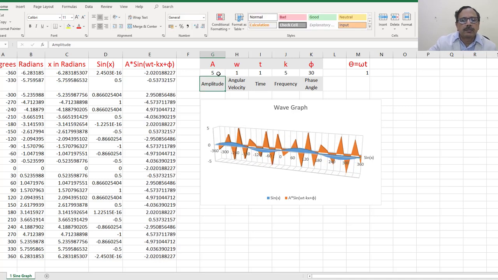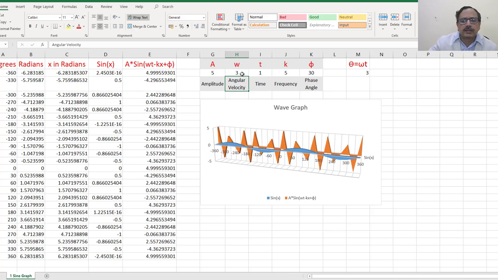The amplitude, you can see the yellow graph, orange graph, the height has gone up to here. So the wave is moving much higher. If you put more thrust on the wave, it goes up and down, as you will see in tsunami cases where it goes up to several meters high. So much energy is there. This is the angular velocity. Instead of 1, suppose you put 3, you will see the corresponding change.